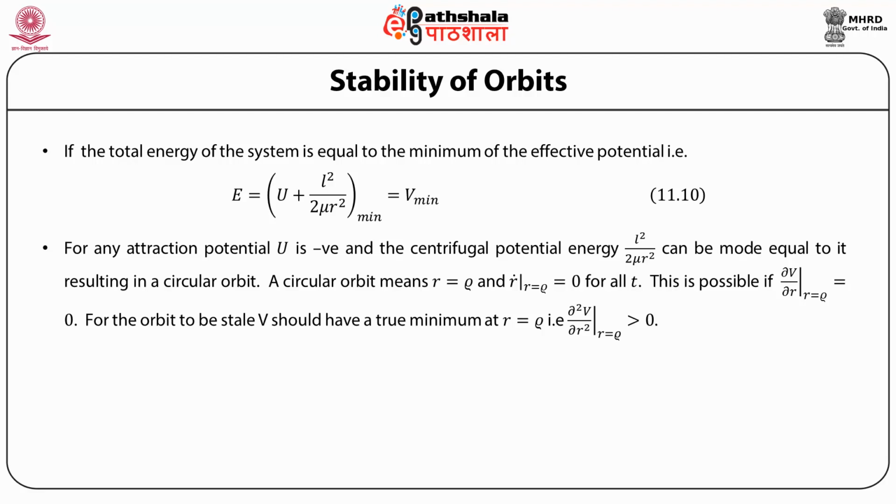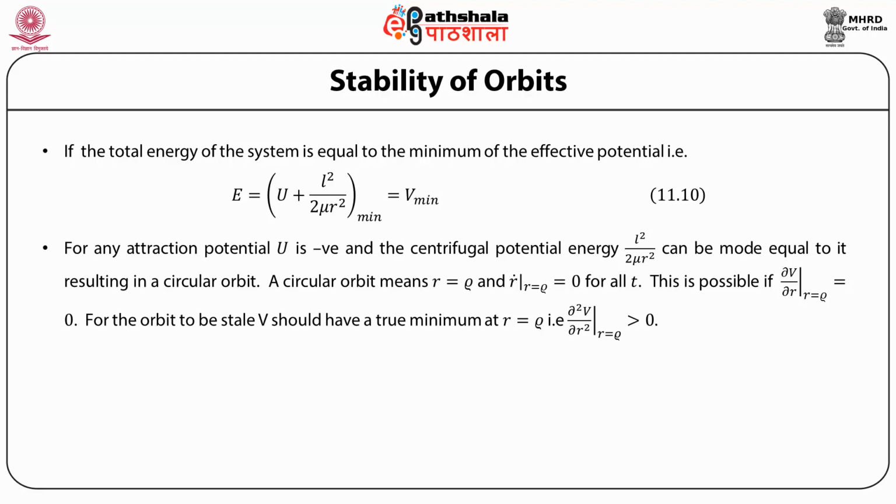So what we are saying? We are saying that if the potential is attractive, U is negative, then for some value of L, the centrifugal potential energy can be made equal in magnitude to the potential U, in which case you have the total energy equal to 0 and a circular orbit results.